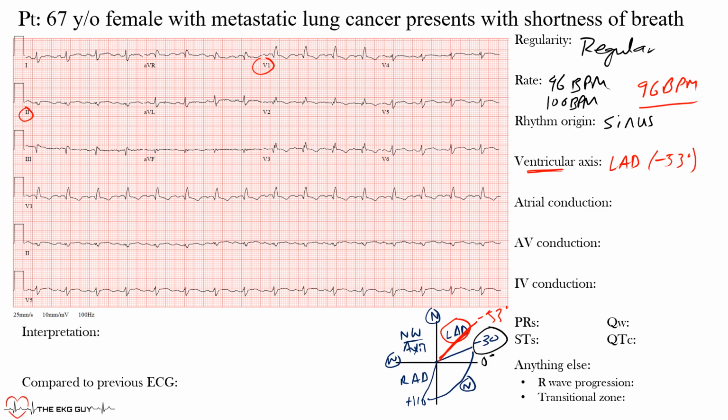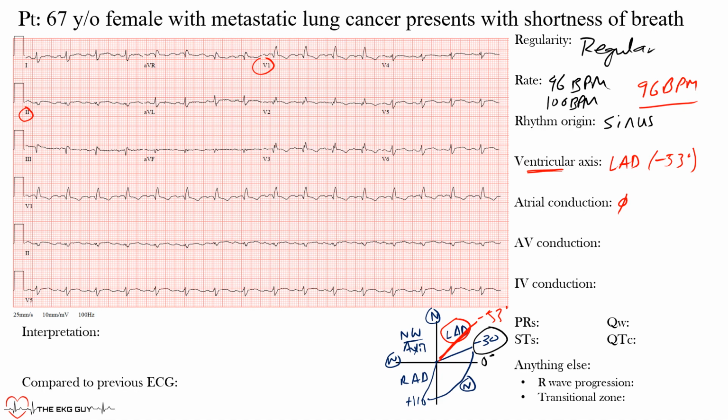Okay, in this case, because there's none, we will move on. I know there's a lot of other EKGs we've done recently that we saw them, so if you're wondering what kind of abnormalities we're talking about, you can look back at those. But in this case, there are no atrial abnormalities. So next we want to look at AV conduction.